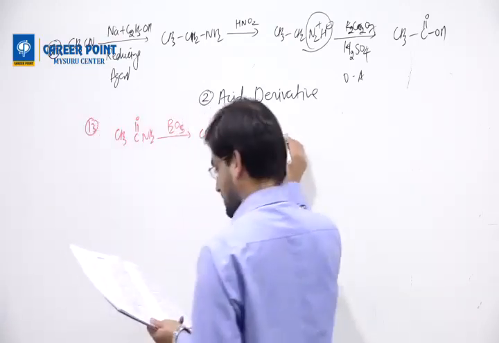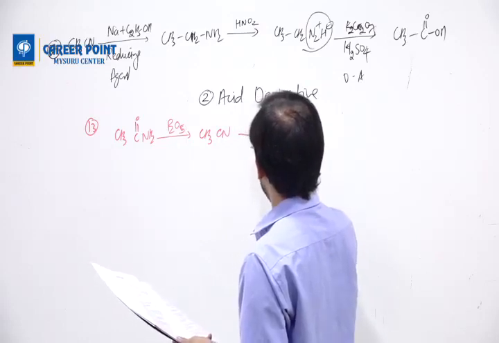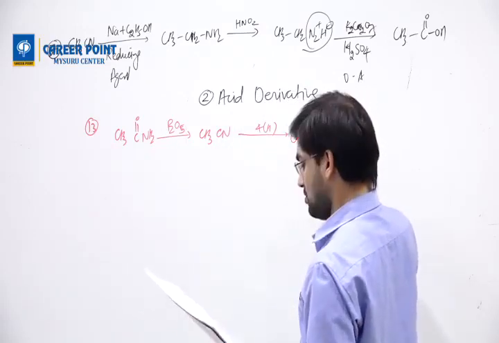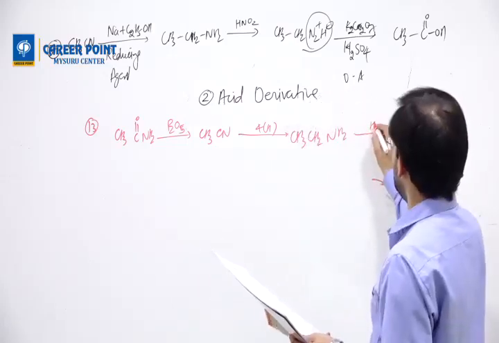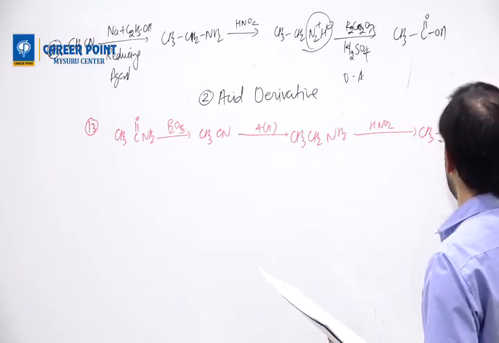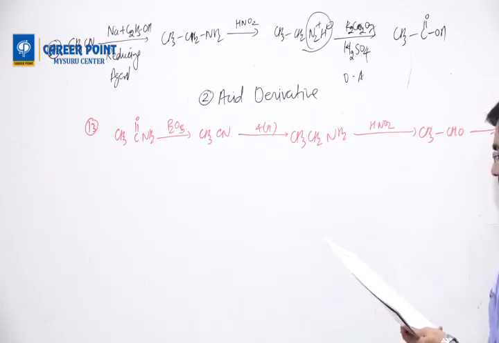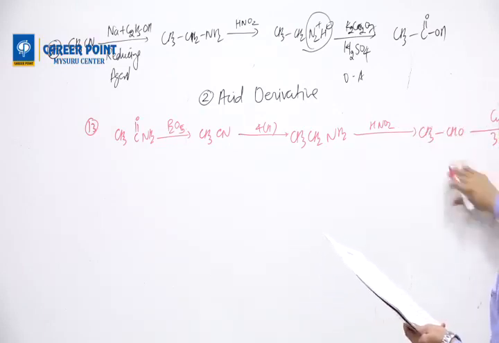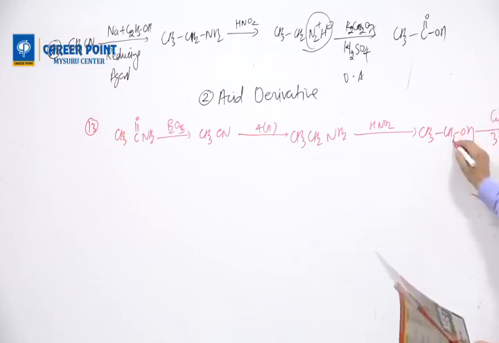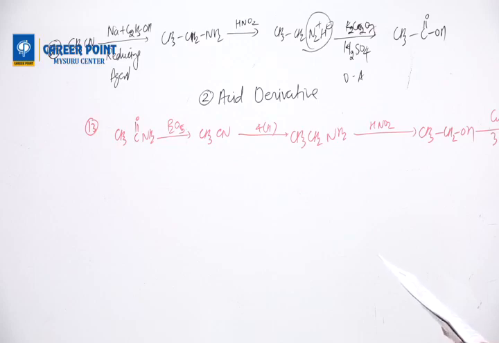Okay. Then 4 hydrogen. 4 hydrogen is a reduction, so it will become CH3CH2NH2. With HNO2, it will become CH3CH2OH, an oxidation. With copper at 300 degrees Celsius, this will become CH3CHO.